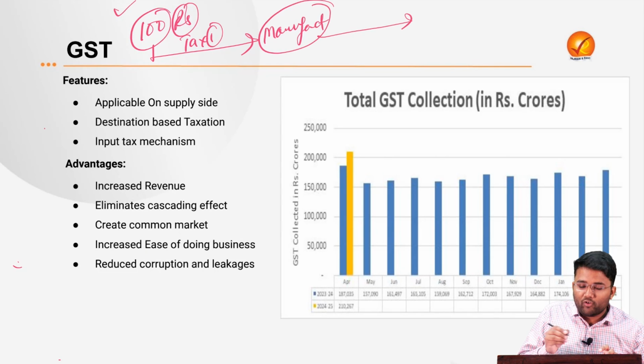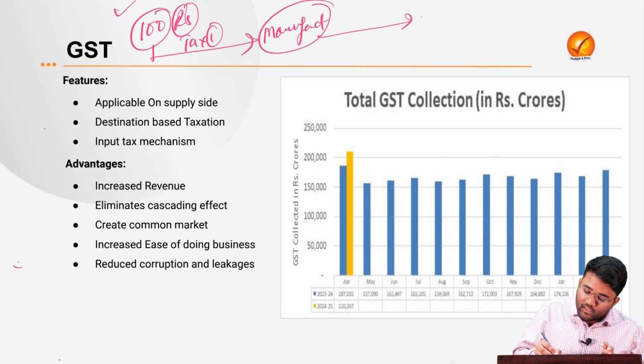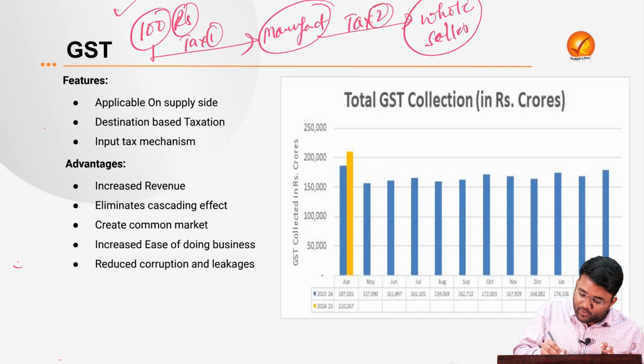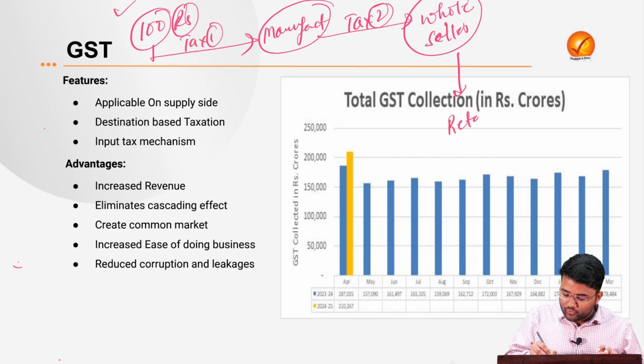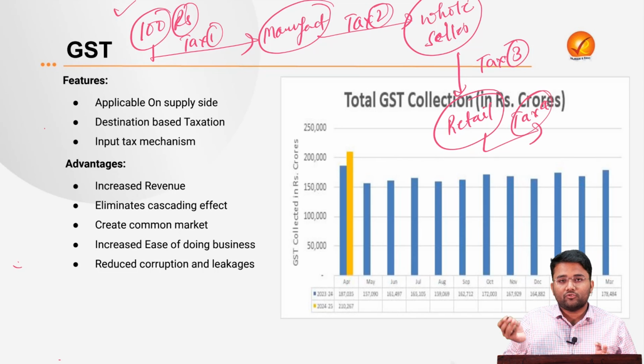Then this manufacturer, after producing those shirts, has sold these shirts to a wholesaler. Then tax 2 was applicable. Then it is sold to the retailers, so here tax 3 is applicable. After that, tax 4 is applicable when it is sold to the ultimate consumer.